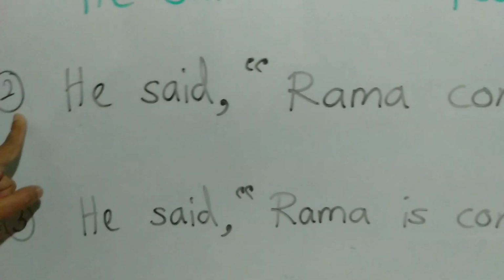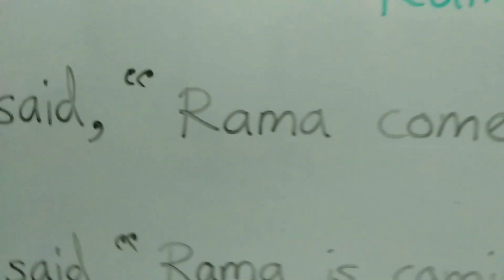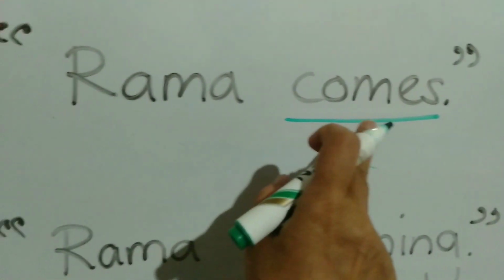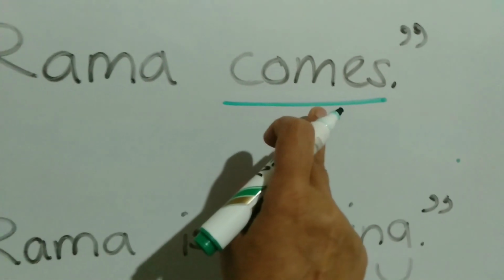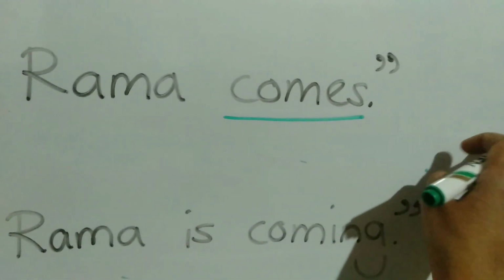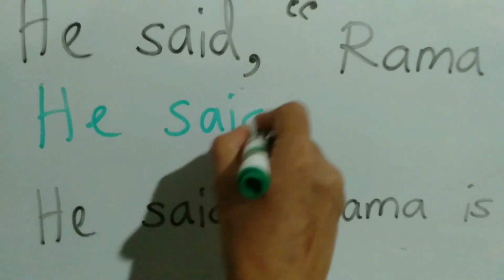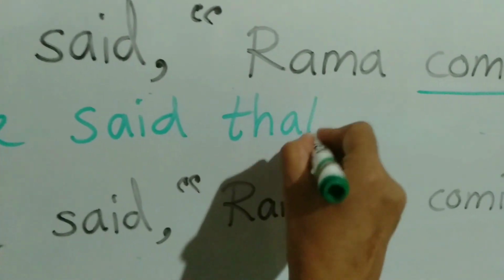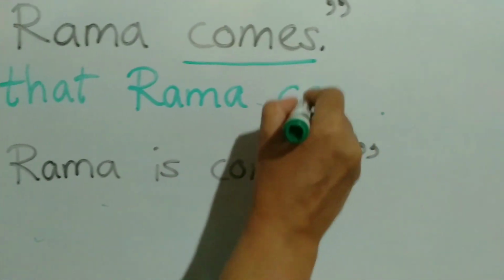Okay, let's see next. He said, "Rama comes." This verb is changed. You know the tense of this? Present tense. How is it changed? Present tense into past tense. Then try this: He said that Rama came.